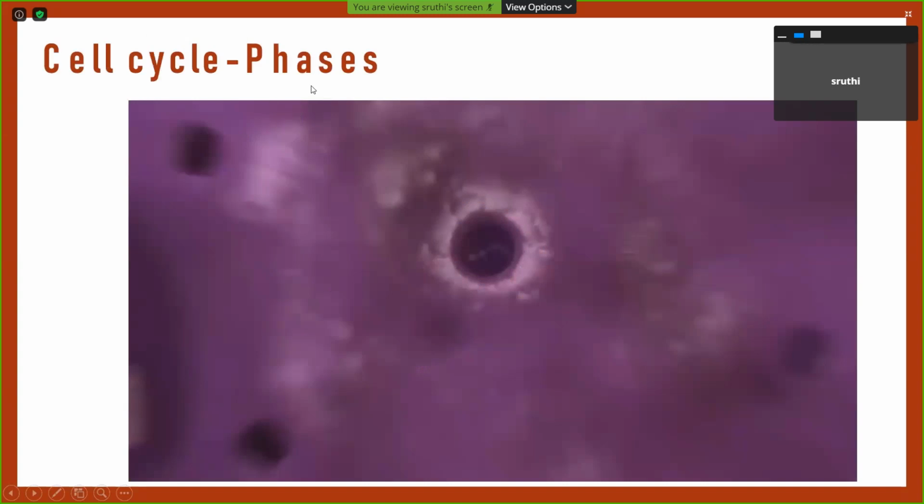Briefly about the phases of the cell cycle. The cell cycle can be described as two phases: first the interphase and next the mitotic phase. The interphase can be divided into the G0 phase, called the quiescent phase, then the G1 phase, the G2 phase, and in between the S phase. So these four phases constitute the interphase, and the mitotic phase has prophase, metaphase, anaphase and telophase.